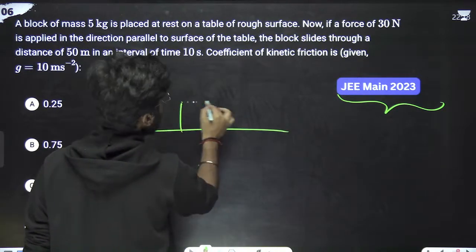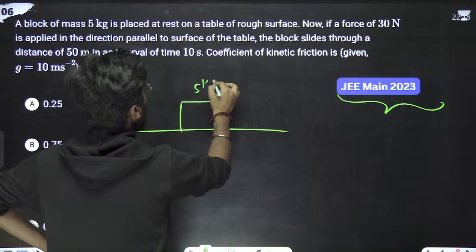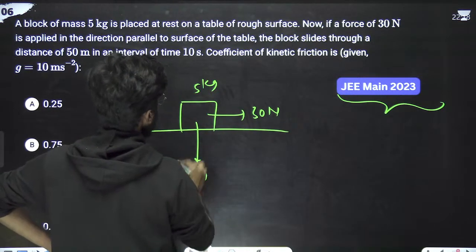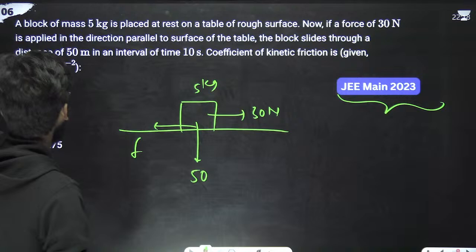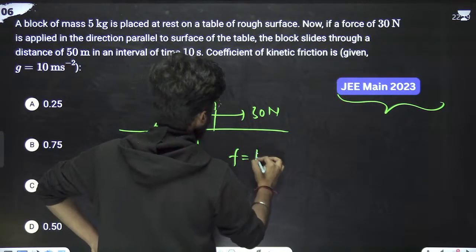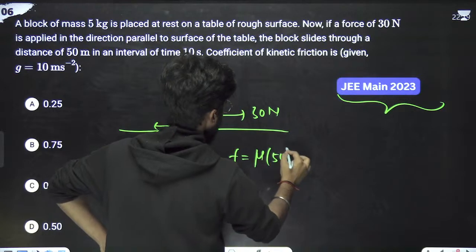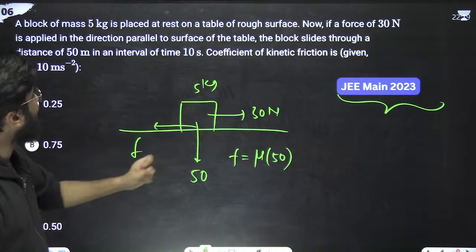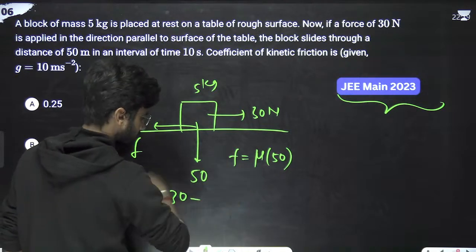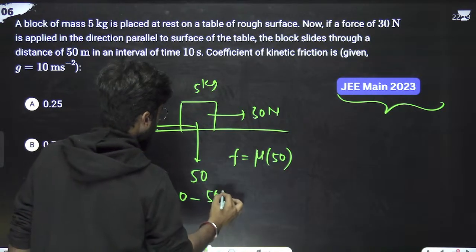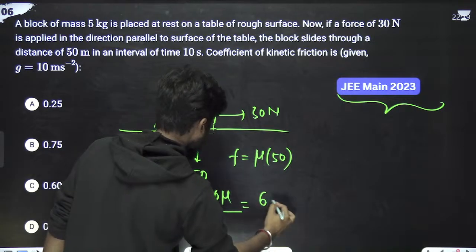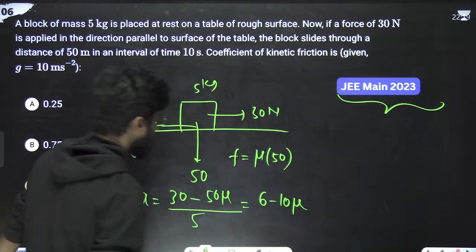Suppose that this is the block, 5 kg, force 30 Newton, this is 50, which is mg. This is the friction. We have to find the coefficient of friction. So small f is mu mg, which is 50 mu. So what is the acceleration? Acceleration is the upward force 30 minus backward force 50 mu, upon mass 5 kg. So acceleration is 6 minus 10 mu, correct?